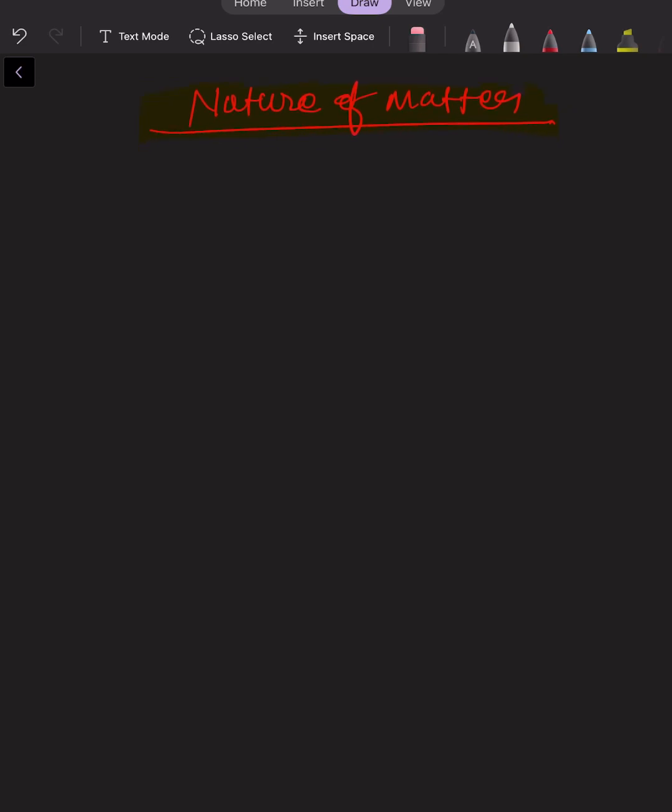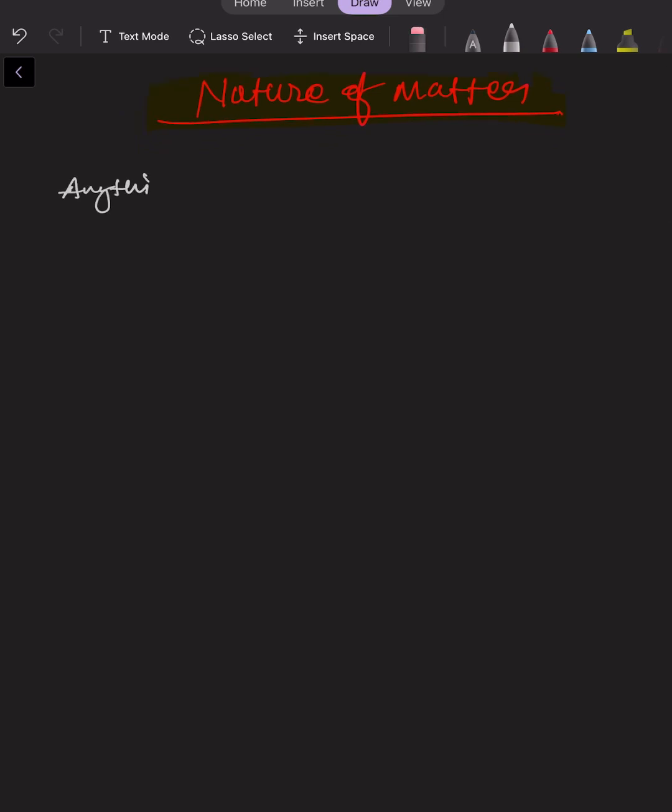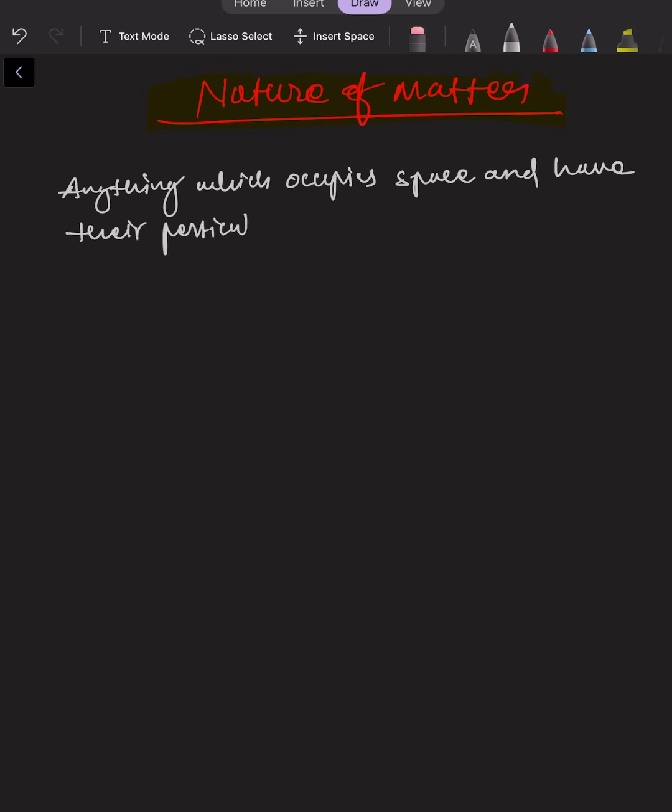Anything that occupies space and has a particular mass is known as matter, right? So matter can be anything that occupies space and has a particular mass.